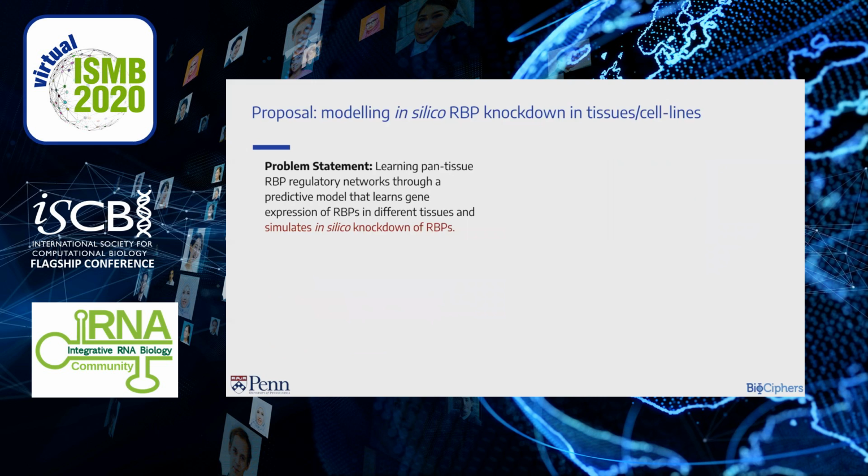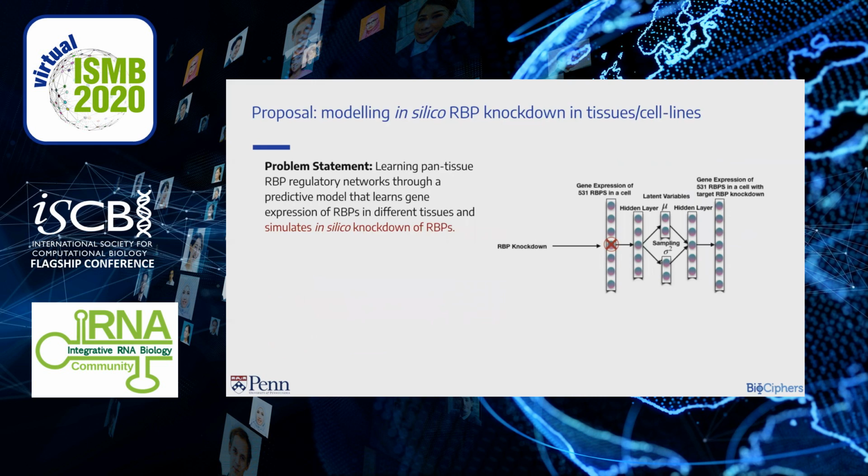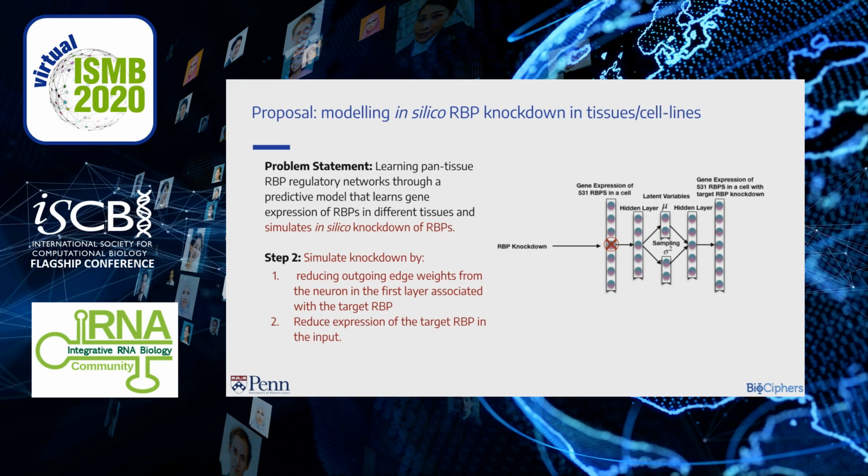The second step is to actually simulate the RBP knockdown. We do that by reducing weights of the outgoing edges from the neuron in the first layer of the VAE that represents the target RBP, and by reducing expression of the target RBP in the input.